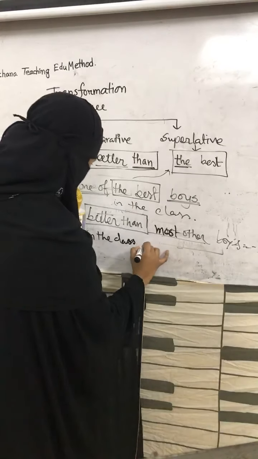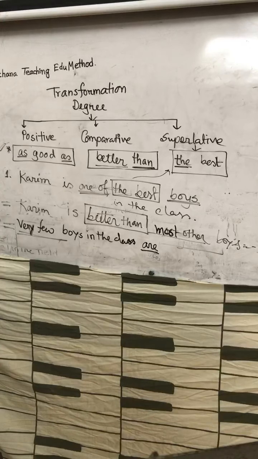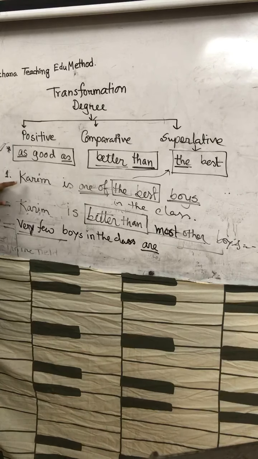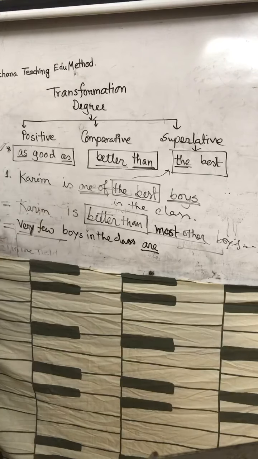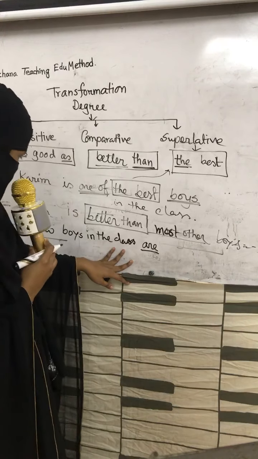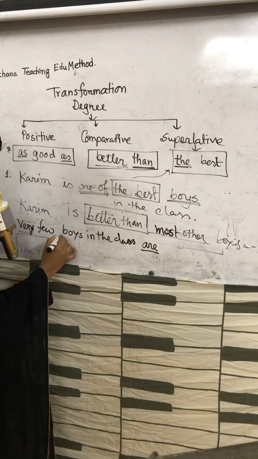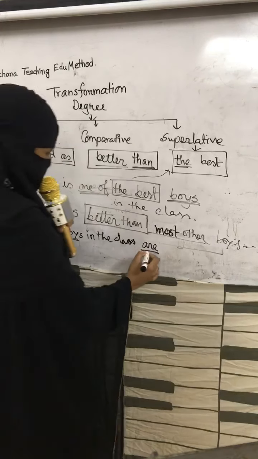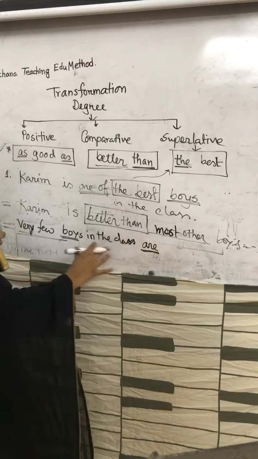You have to use the plural form of the verb. That means are. In the above sentences, the subject was Karim. Karim is the singular form. That's why we always use is. But in this sentence, very few boys in the class, the subject is in the plural form. So the verb should be plural. Are. Very few boys in the class are.